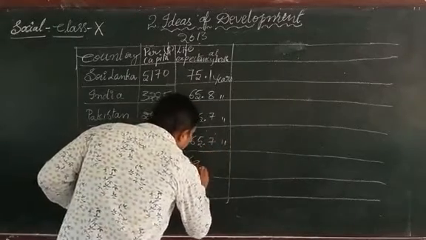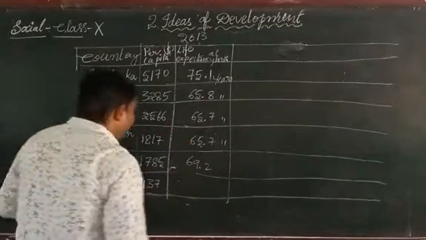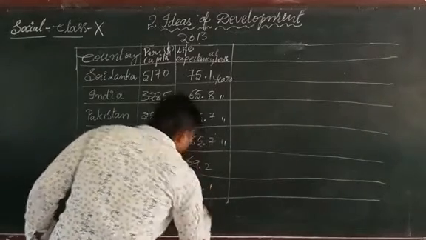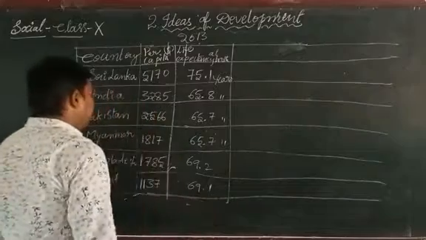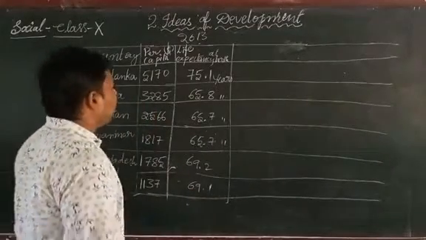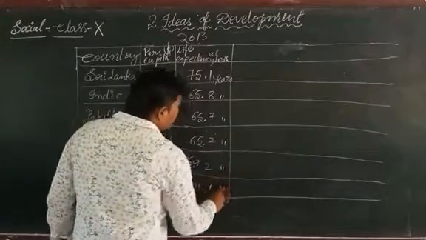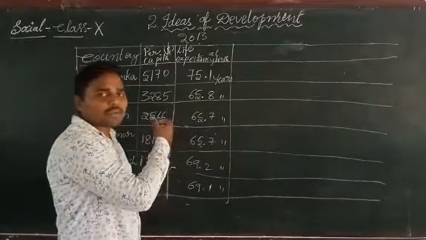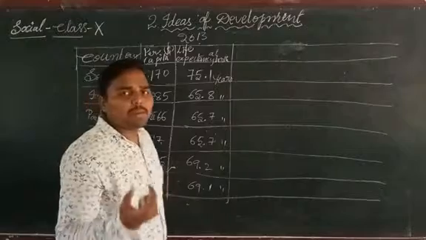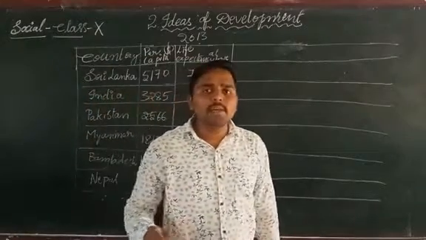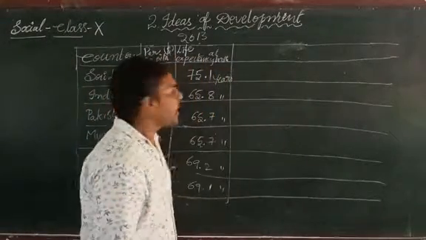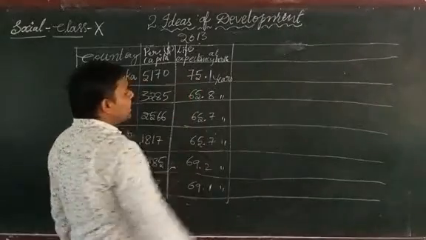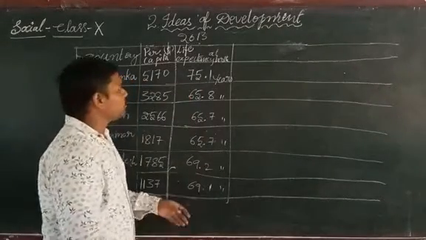It is 69.2 in Bangladesh and 69.1 years in Nepal. Okay, these are the life expectancy at birth. It always shows how long the people live from the time of birth.